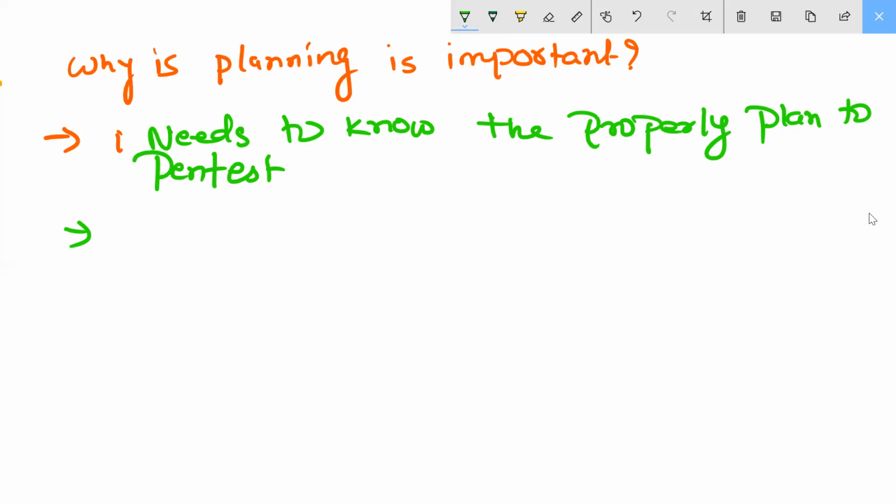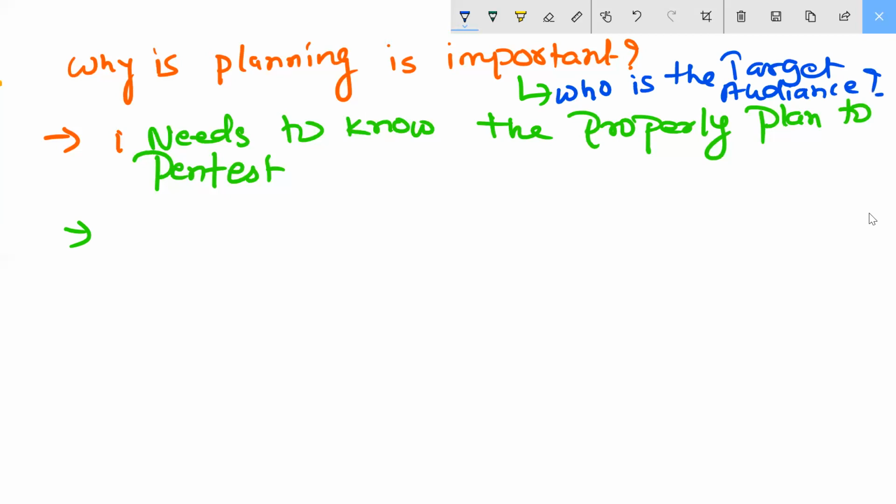Second, it is telling you what does the business do, and in the planning also, who is the audience, who is the target audience. Why is planning important? For whom, who is the target audience? Are you getting? Understood? So the first point is coming: needs to know the properly planned pen test. Next it is telling you, second, what does the business do? What kind of business is there? What does the business do?